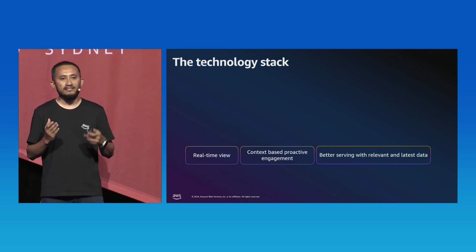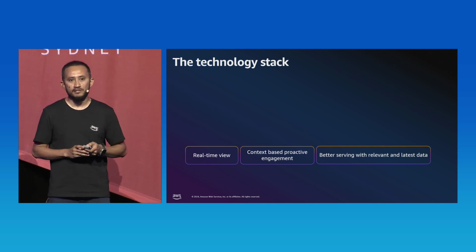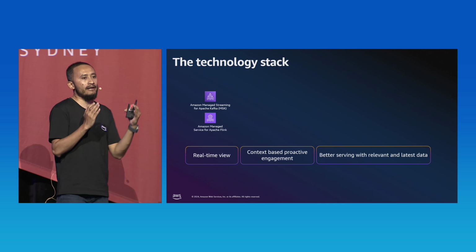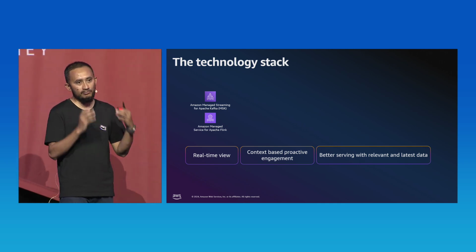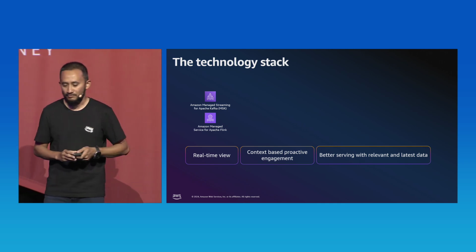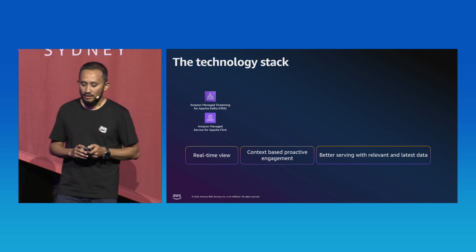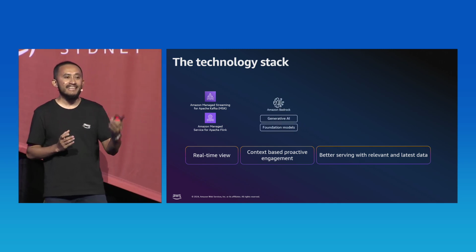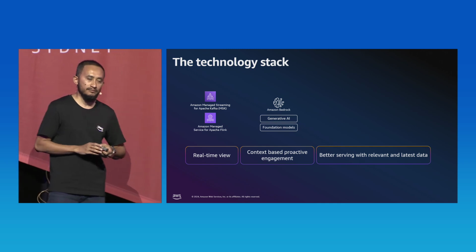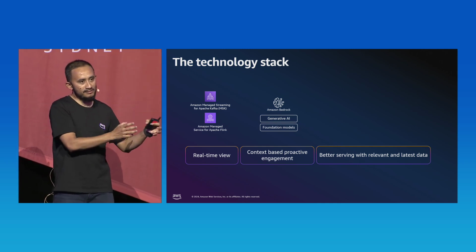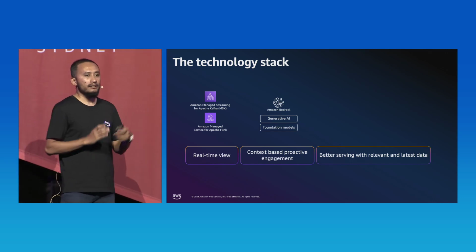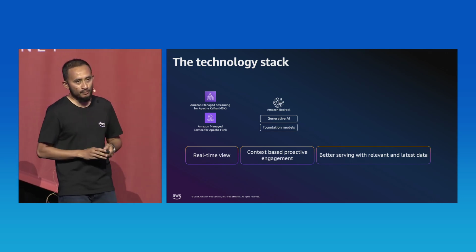And as you know, these days data is coming from all different sources. So in the demo today, we will utilize Apache Kafka and Flink to capture all those data sources in a centralized system. And with the integration with a foundation model, we can take our data processing to the next level, where we can mix our business data with the foundation model powered by generative AI and get a better and proactive response to our customer.